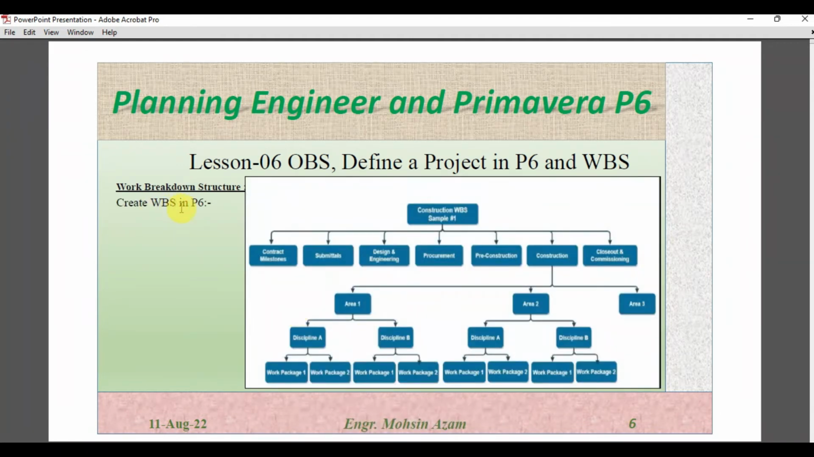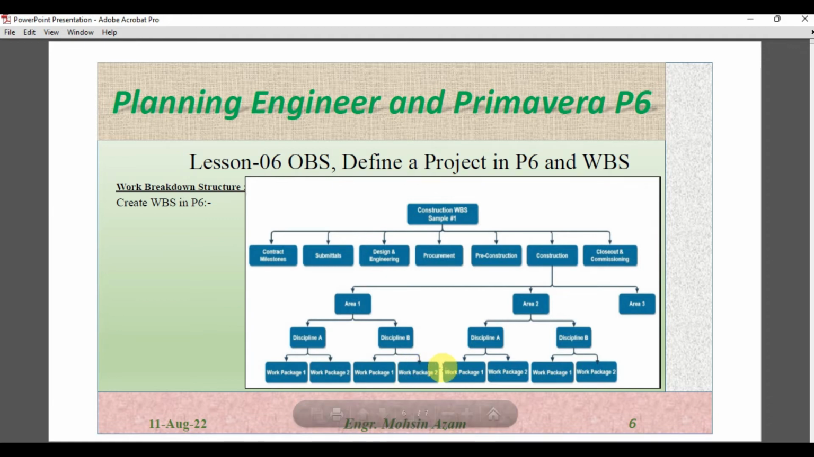Now we have to create one WBS in P6. So this is one general example. We have construction WBS sample 1, and in this we further have contract milestone, submittals, design and engineering, procurement, pre-construction, and then in construction we have area 1, area 2, and area 3. In area 1 we further have discipline A and discipline B, and the same in area 2. And then in discipline A we have work package 1 and 2, and the same in discipline B.